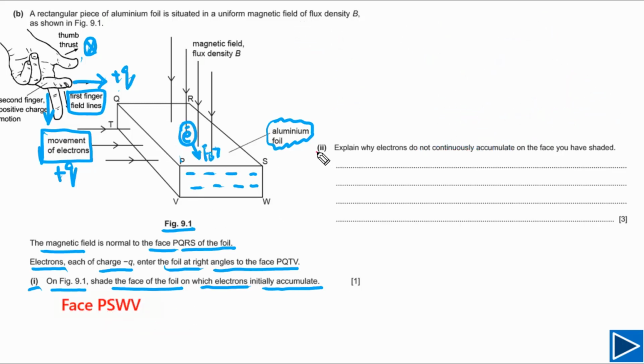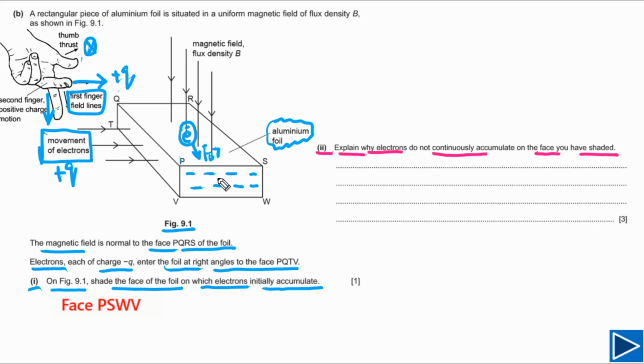PSWV. For part B2, we need to explain why electrons do not continuously accumulate on the phase you have shaded. It simply means that at the beginning, electrons will accumulate on this phase PSWV, but that will happen for a very short period of time. After that, electrons will continue moving in a straight line. We need to explain why it is happening.